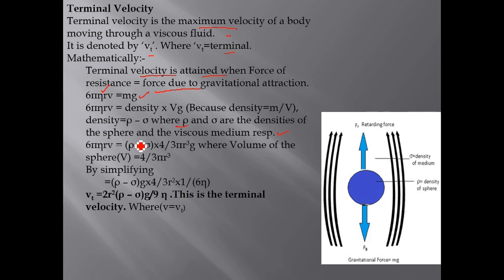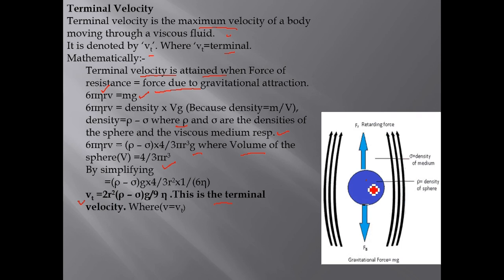So 6 pi eta RV equals (rho minus sigma) into 4 by 3 pi r cube g, where the volume of the sphere V equals 4 by 3 pi r cube. On simplifying, Vt equals 2 r square (rho minus sigma) g upon 9 eta. This is the terminal velocity.